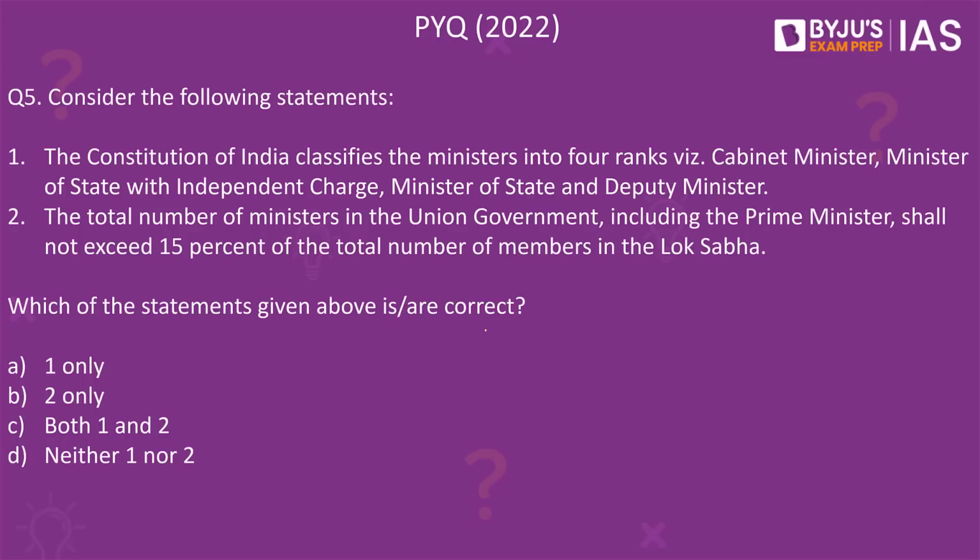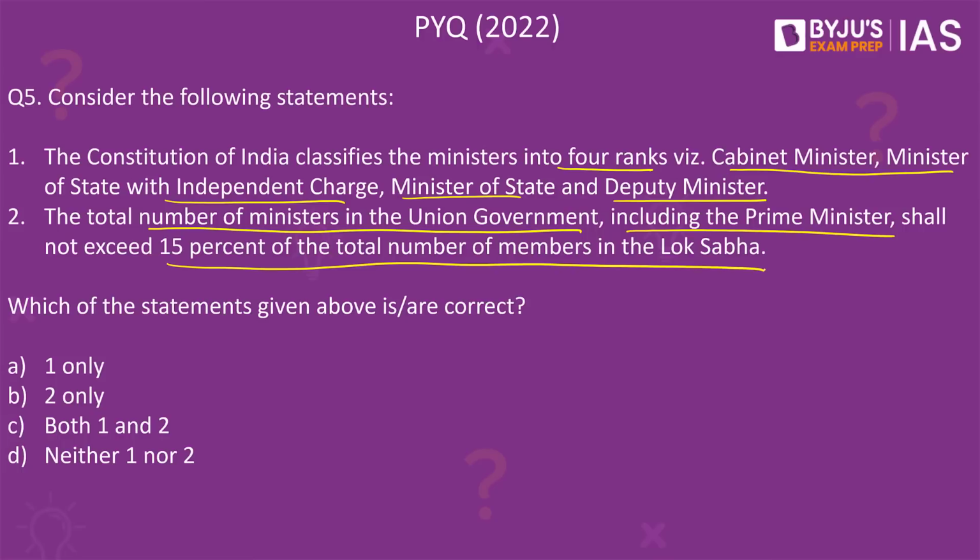Next is a previous year question from 2022. Consider the following statements. Number 1. The Constitution of India classifies the ministers into 4 ranks, which are Cabinet Minister, Minister of State with independent charge, Minister of State, and Deputy Minister. Second, the total number of ministers in the Union government, including the Prime Minister, shall not exceed 15% of the total number of members in the Lok Sabha. Which of these given statements is or are correct? The correct answer here would be B.